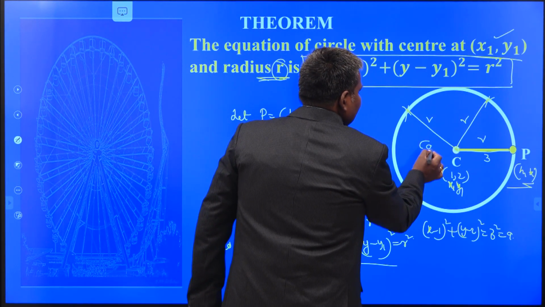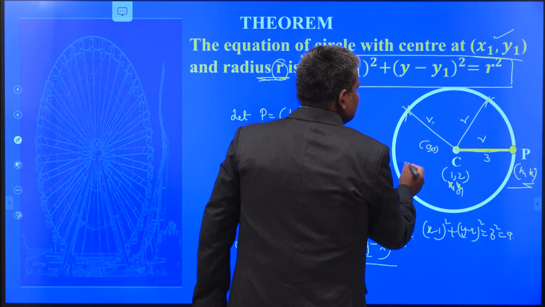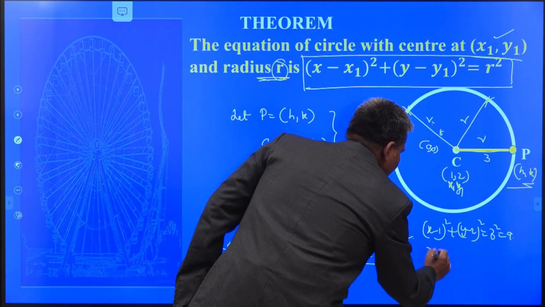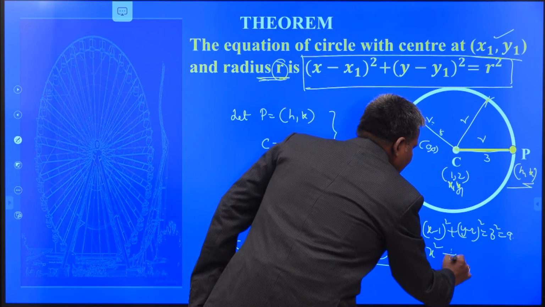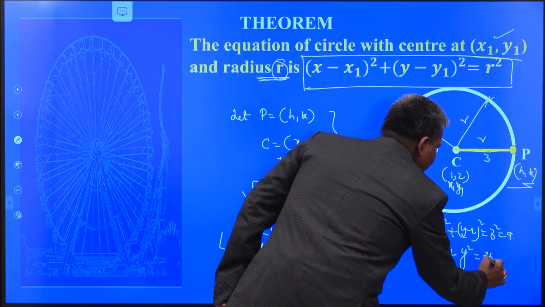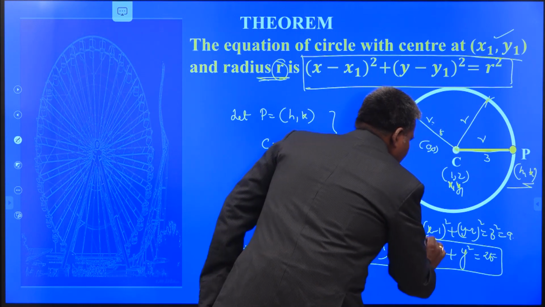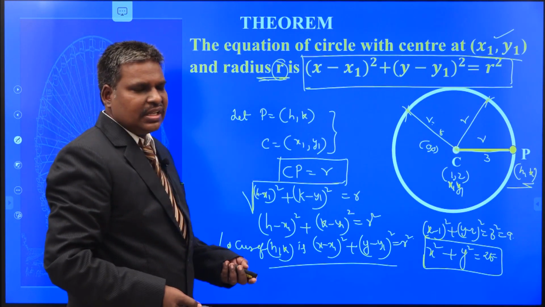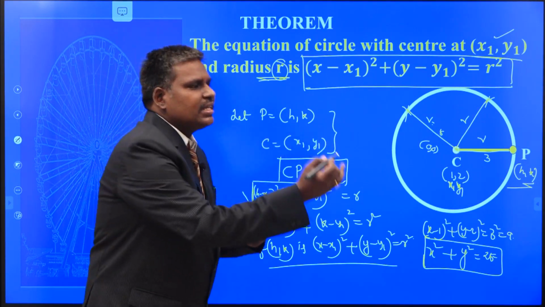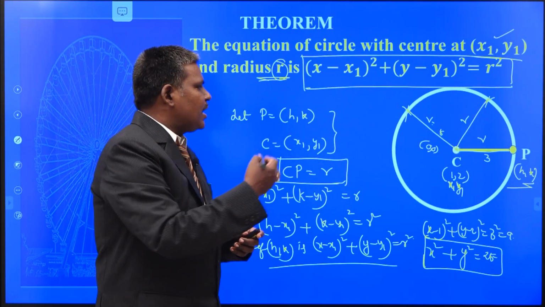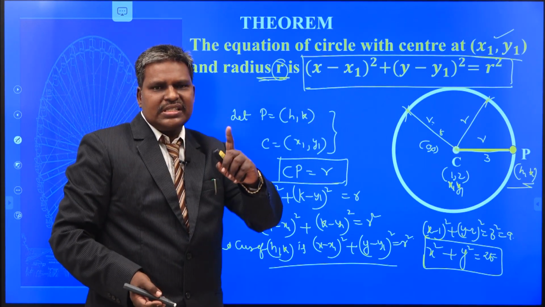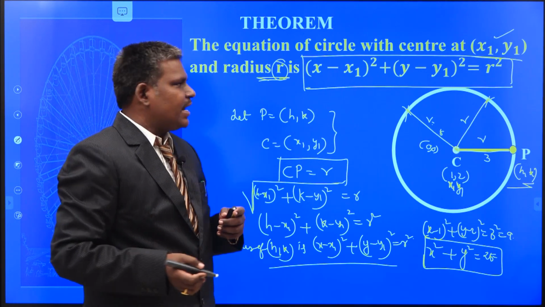Suppose the center of the circle is (0, 0) with radius 5 units. Write that one: x square, that is (x minus 0) whole square, plus y square, (y minus 0) whole square, equals 5 square, that is nothing but 25. Very easy to construct the equation of circle by knowing the center and radius. (x minus x1) whole square plus (y minus y1) whole square is equal to r square. If you know the center and radius, you can easily write the equation.